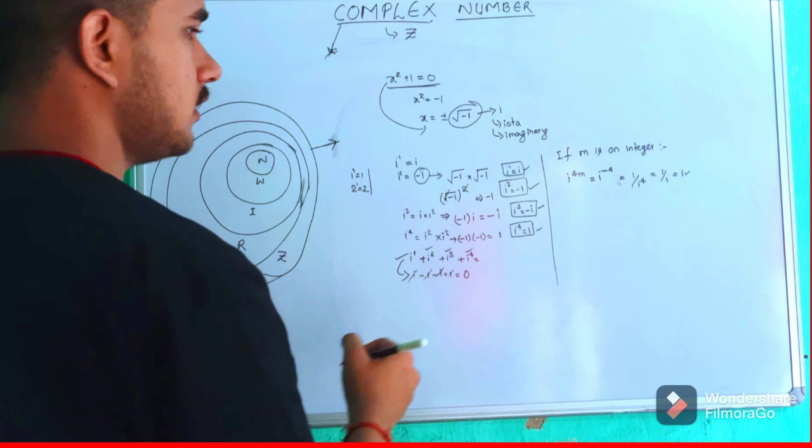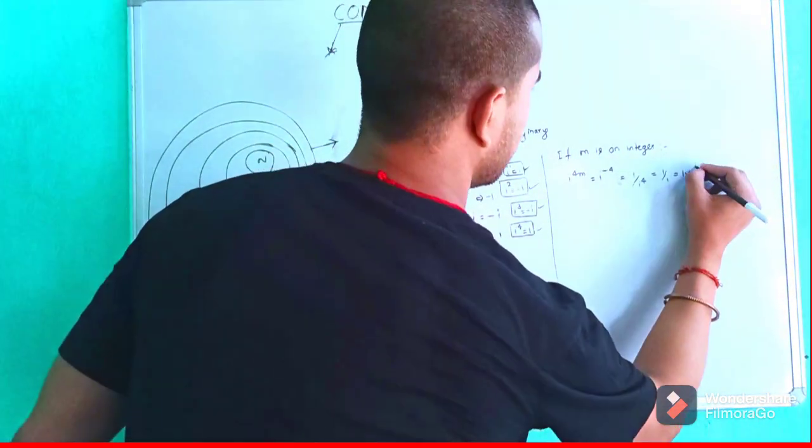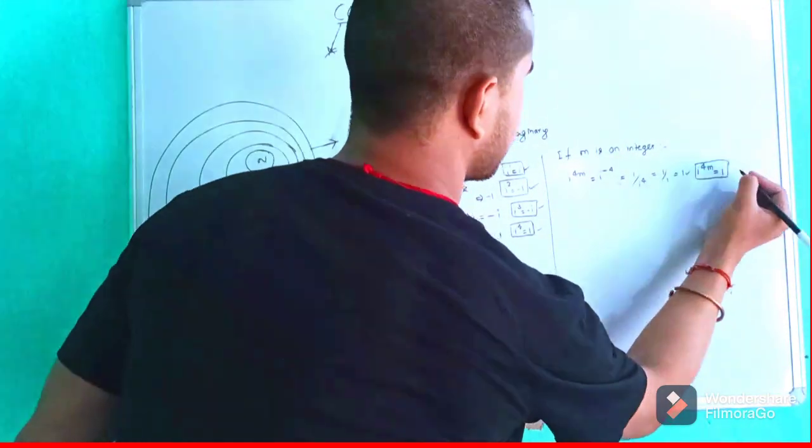So again we can say that the value of i to the power 4m is 1. Keep it in a box, and now go for the next one.